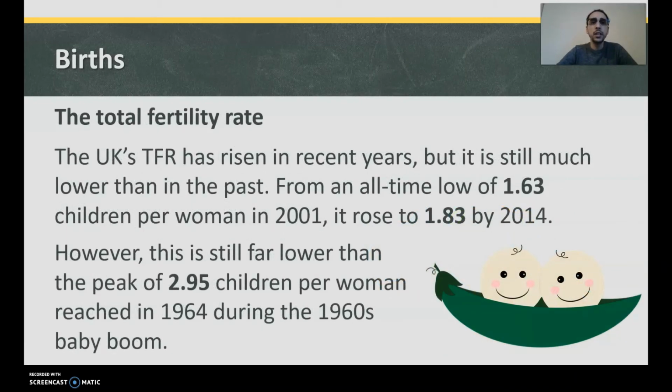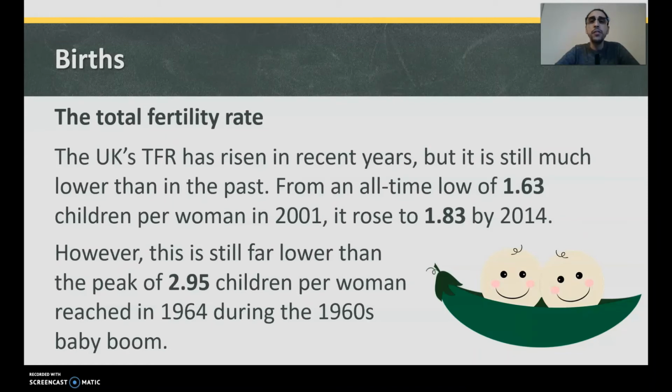The UK's total fertility rate, or TFR, has risen in recent years, but it is still much lower than in the past. From an all-time low of 1.63 children per woman in 2001, it rose to 1.83 by 2014. Okay? Now, obviously, it's not women having 1.6 children or 1.8 children. Some women are having 1 to no children. Some are having 2, 3 more children. But the average, the mean, has gone up from 1.63 in 2001 to 1.83 by 2014.